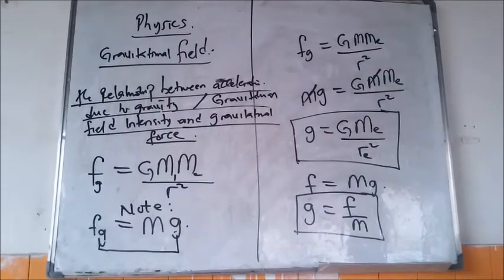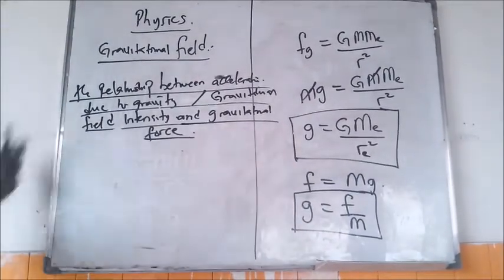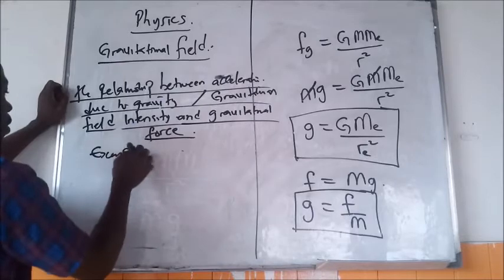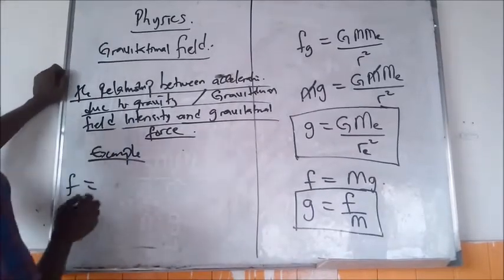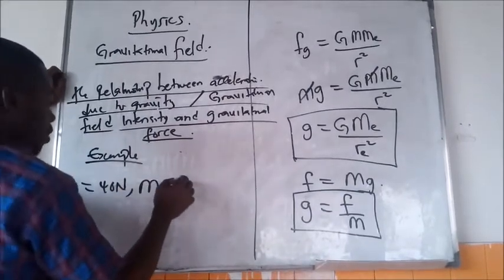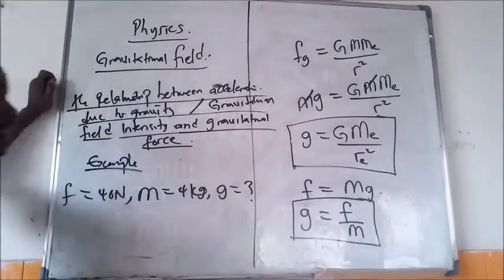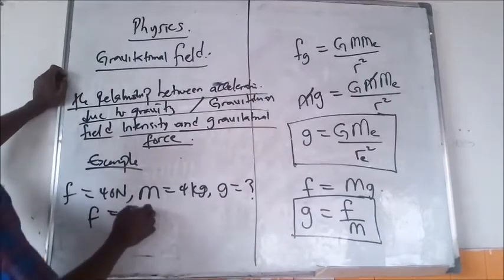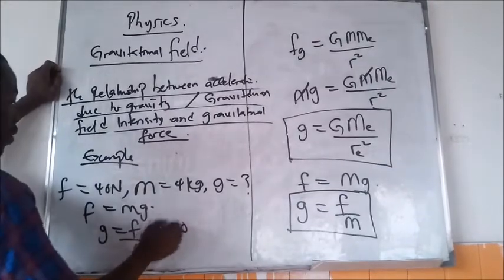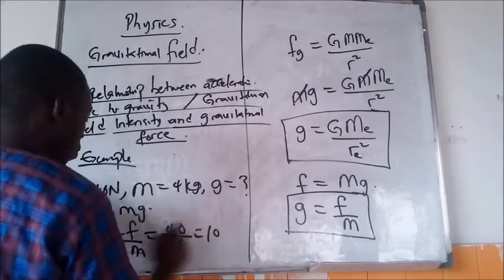Example. Given F to be 40 Newton, what again are you given? Mass of the object is 4 kg, and you have to find the gravitational field intensity. Since F is equal to mg, g is equal to F over M. What's your F? 40. What's your M? 4. 40 divided by 4 will give you 10.